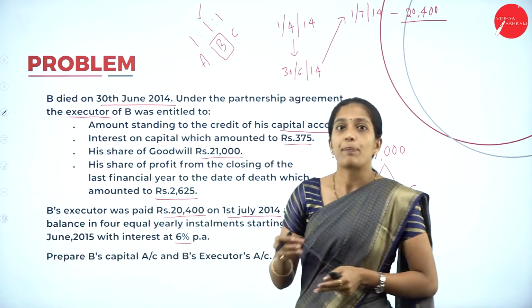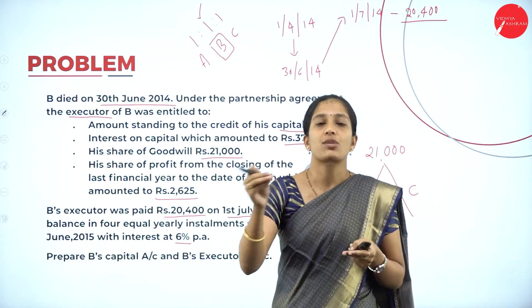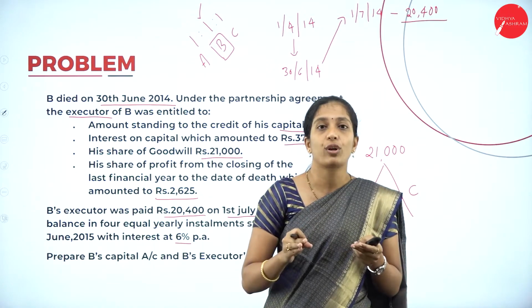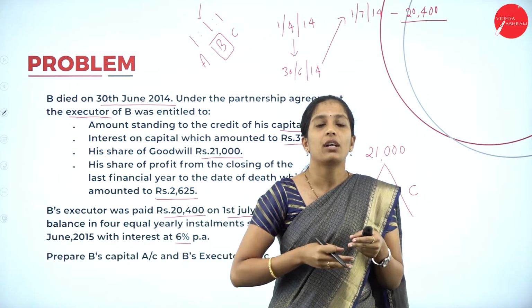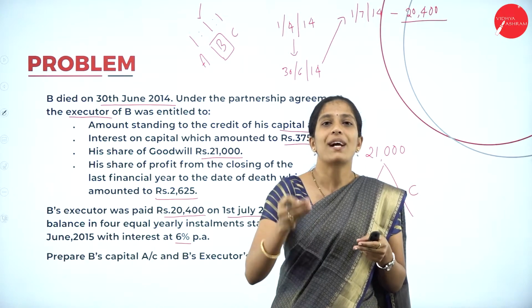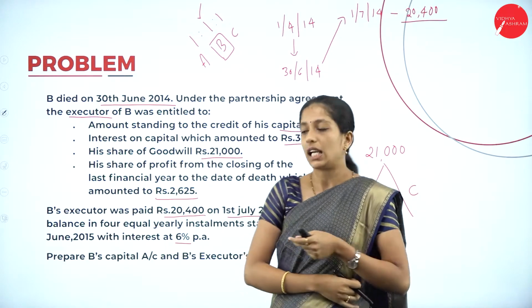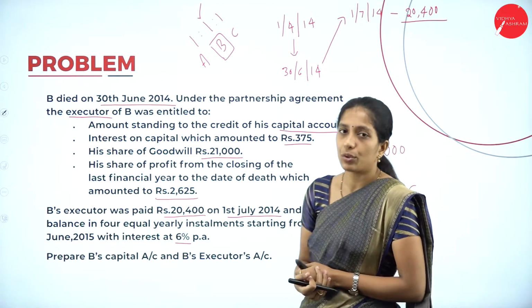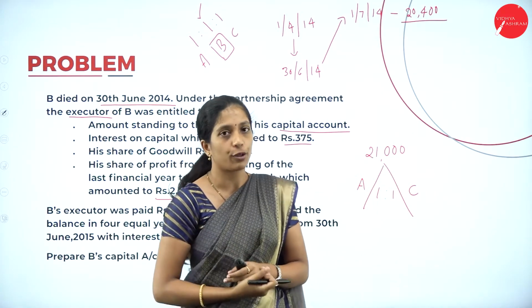So here the payment is made both in cash as well as installment. Immediately they paid a cash of rupees 20,400. The rest of the amount, how are they going to pay to his executor? By installment along with interest. Prepare B's capital account and B's executor's account. So you know how we are going to prepare.